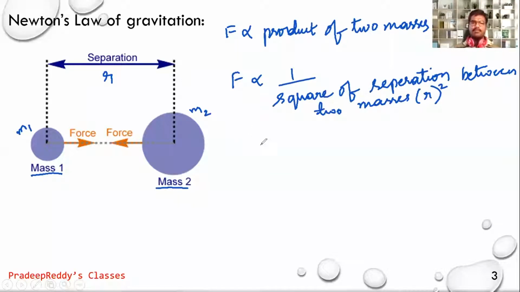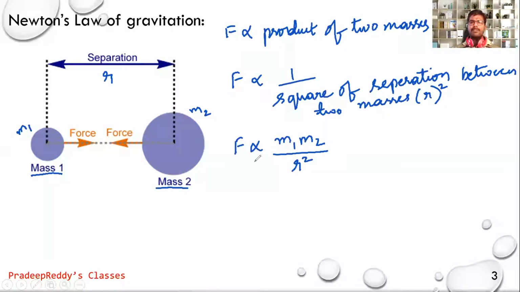As I combine these two, F is proportional to the product of the masses. First mass is M1, second mass is M2. In the numerator, it is the product of the two masses, M1 and M2, divided by the square of the separation between them. Center to center separation here is R, so the square of the separation is R square.